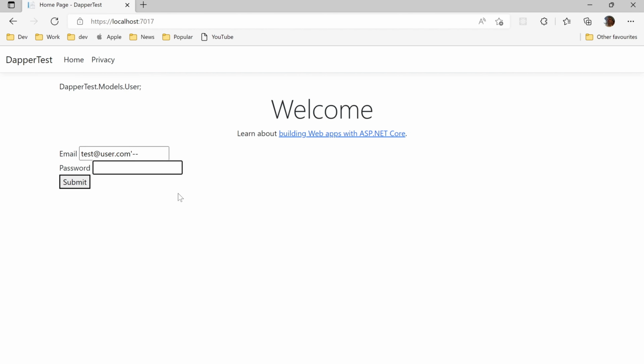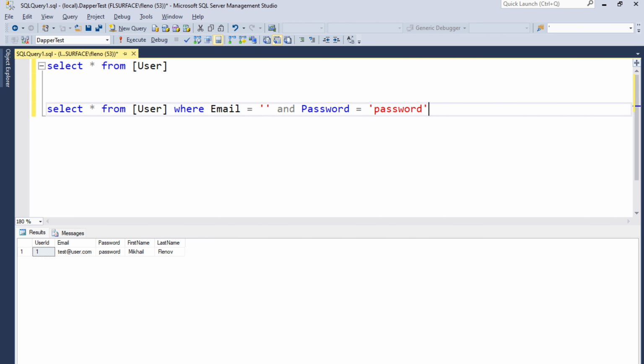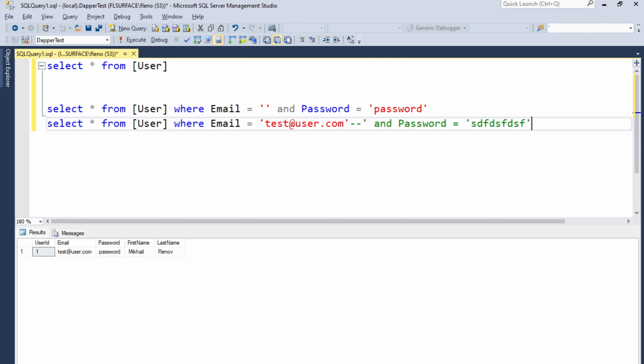And rather than providing a password, I'll provide anything. It doesn't matter. I'm authorized because the query doesn't check the password. It just ignores it. That's our query. We ended the query with a single quote and cut everything else with a double dash to make it a comment, and that's what was executed. We don't need to know the password. We authorize with no password. That's pretty bad, and that's not the only issue.